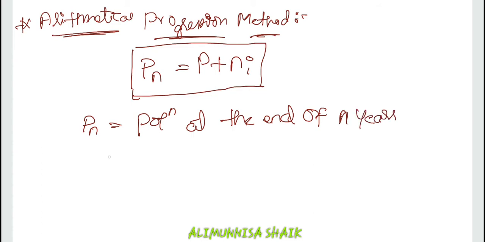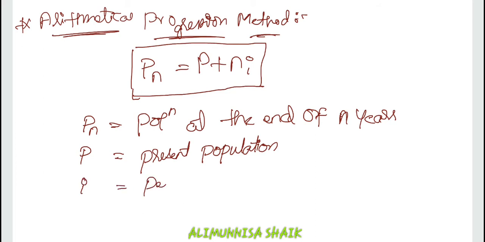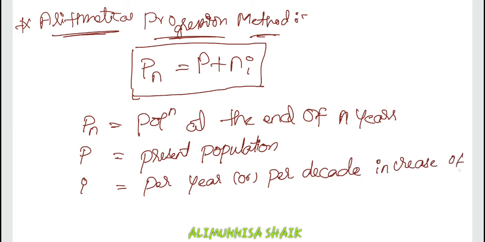So, this is Pn. P is taken as present population, and I is equal to per year or per decade increase of population.